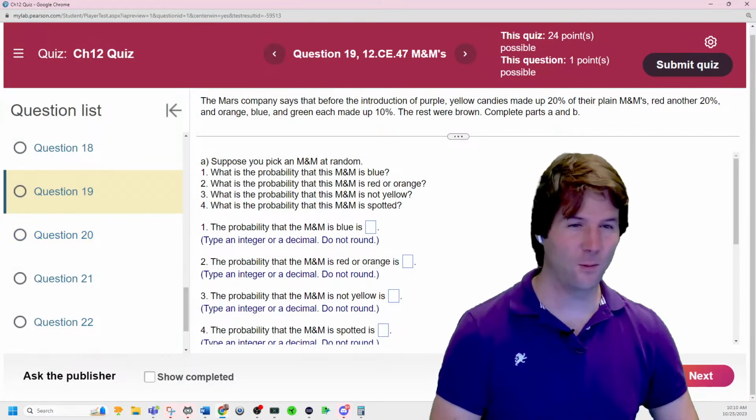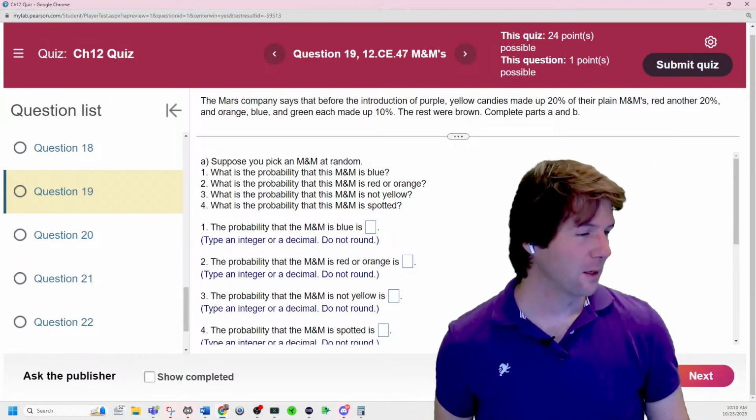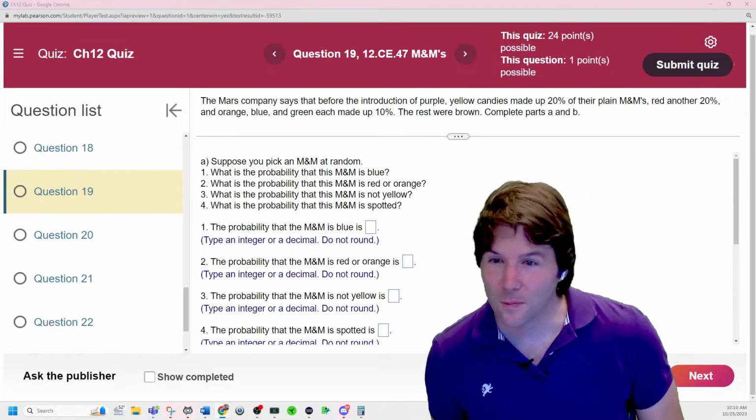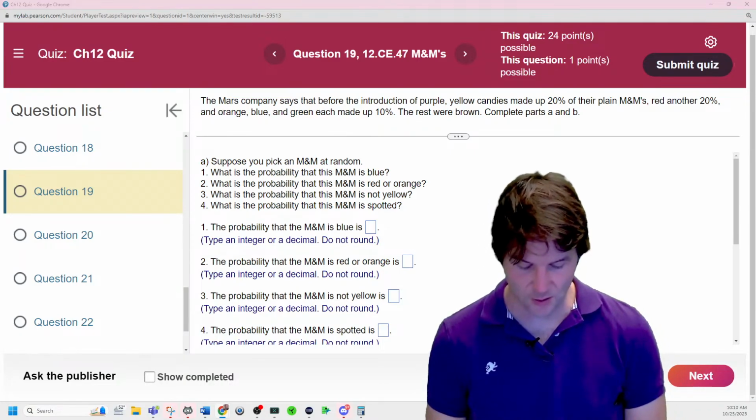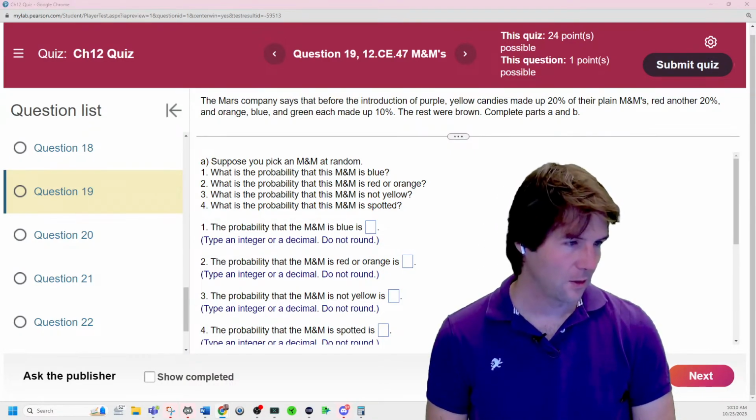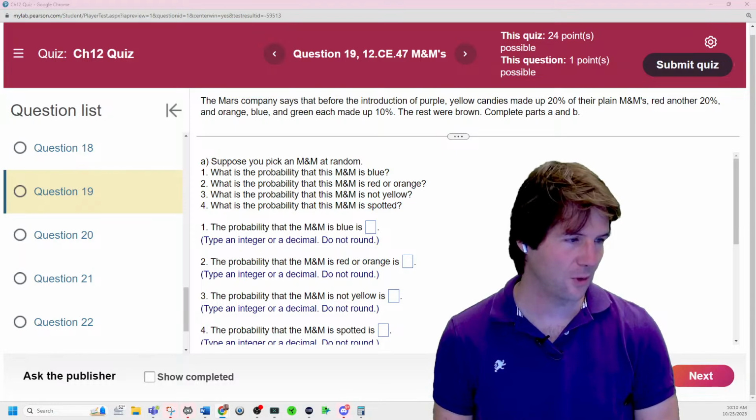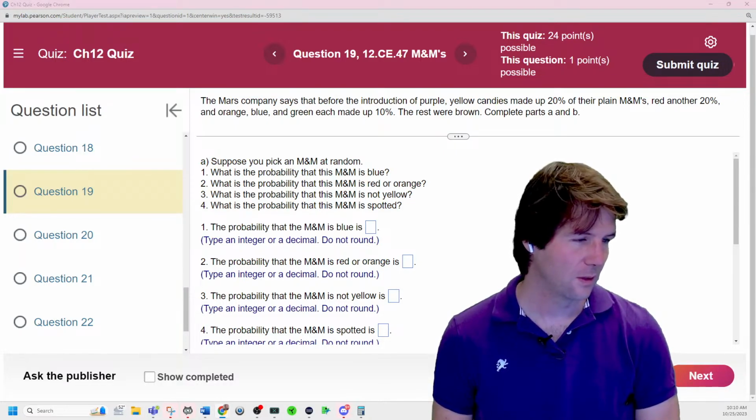Here we go, the M&M one. Ooh, good to see you here, Michael. So the M&M one, let's do it. This one, if you can do it, you can do a lot of this chapter. So Stat Tool 1, Chapter 12 quiz.